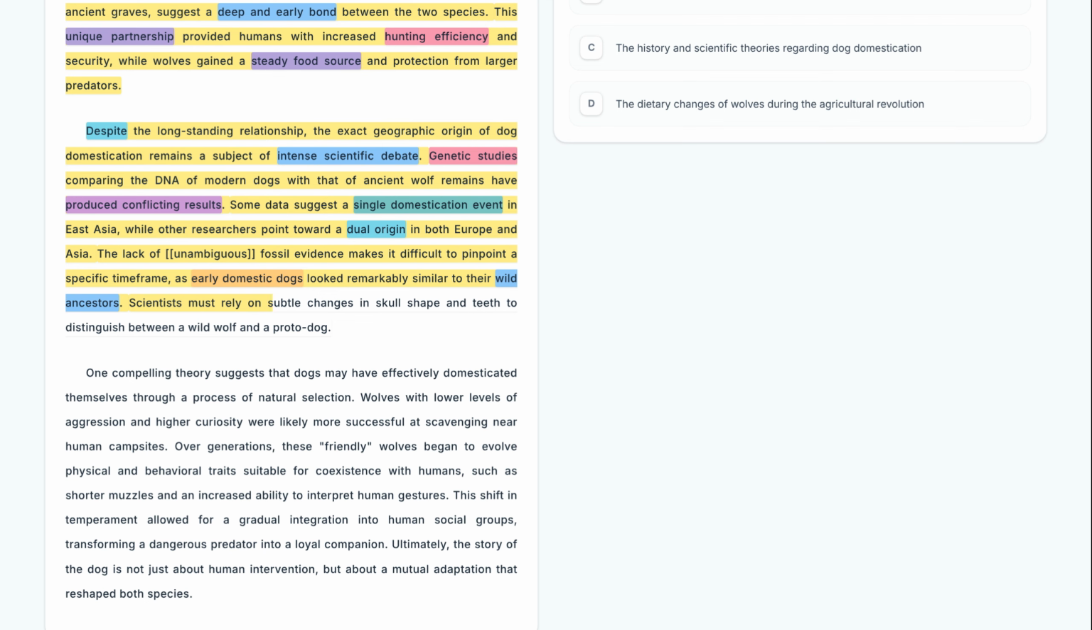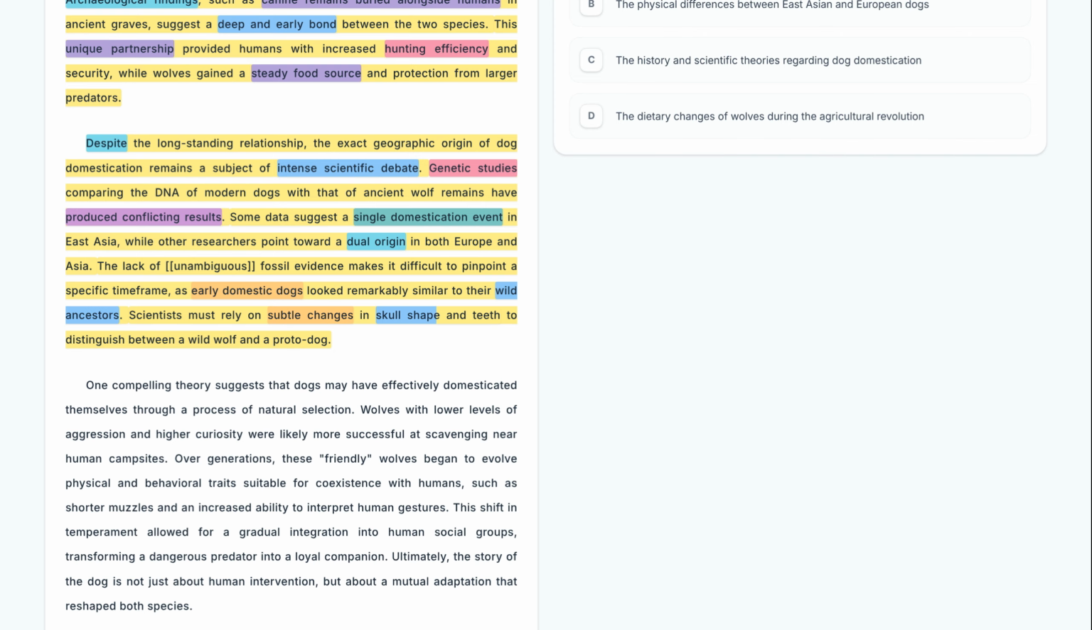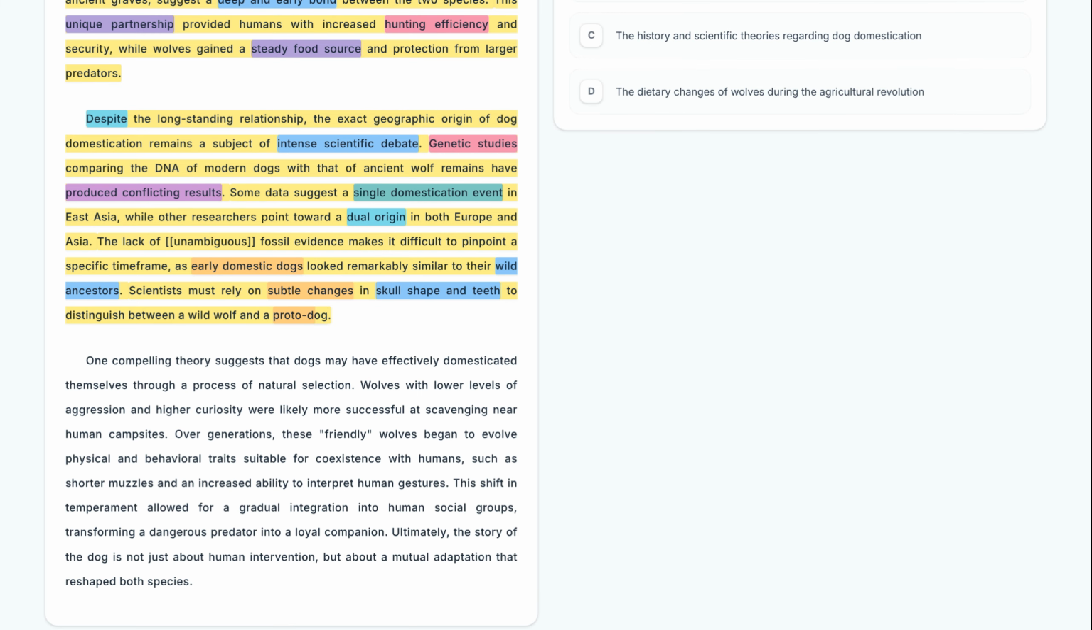Scientists must rely on subtle changes in skull shape and teeth to distinguish between a wild wolf and a proto-dog. To solve the mystery, researchers must look for subtle changes in skull shape and teeth. This explains the technical difficulty of identifying a proto-dog in the archaeological record.